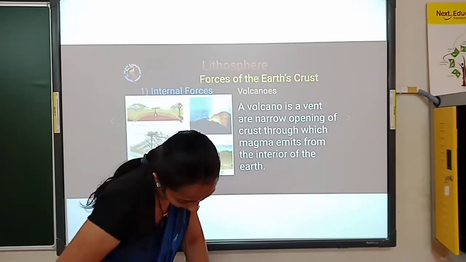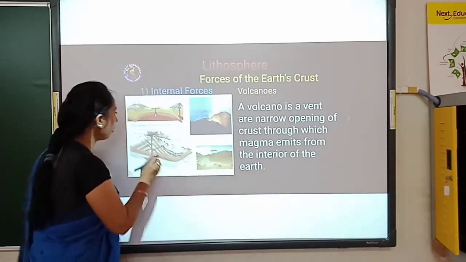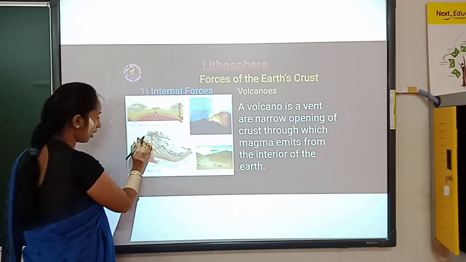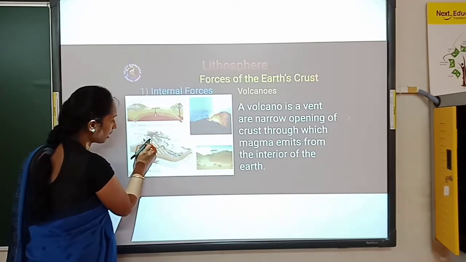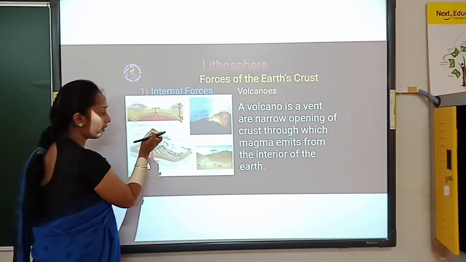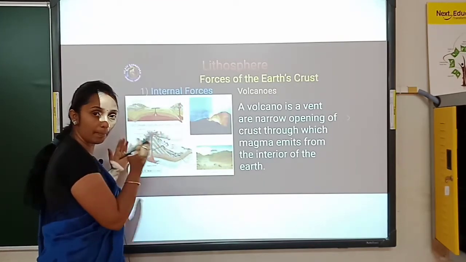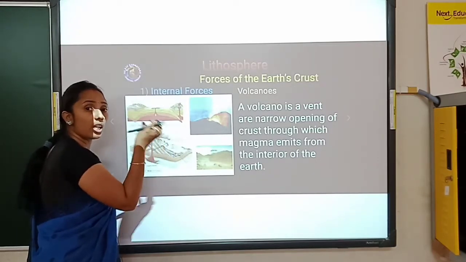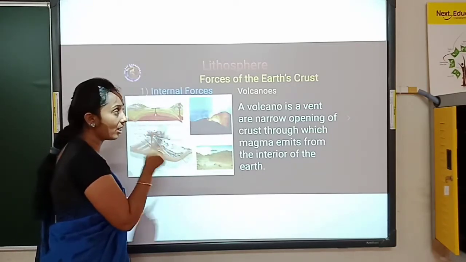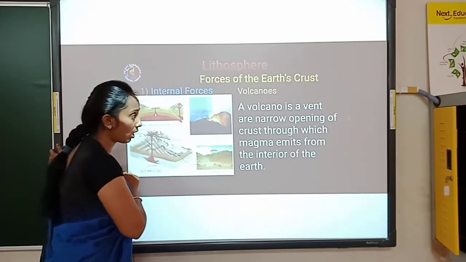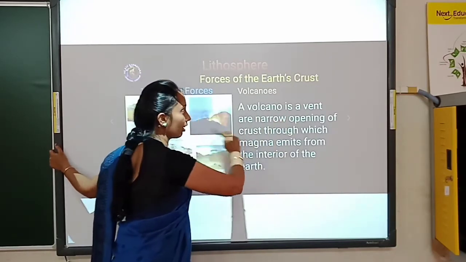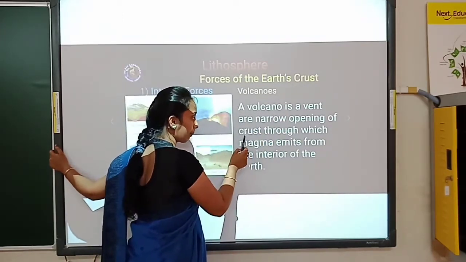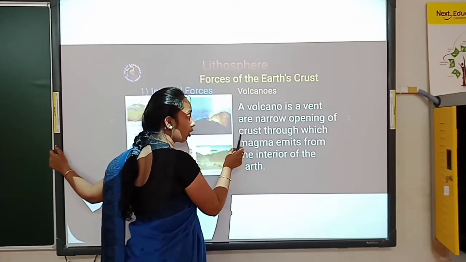So vent refers to this part, clearly this part where, if this is the earth, vent in the sense narrow opening of the earth will open up, in the sense the earth will break. When it breaks, the gases or the magma which come out in the form of a flame, that is referred to as a volcano. What is a volcano? Volcano is a vent or narrow opening. It is a narrow opening of the earth or the crust, because crust is the upper layer or the top layer of the earth, right?